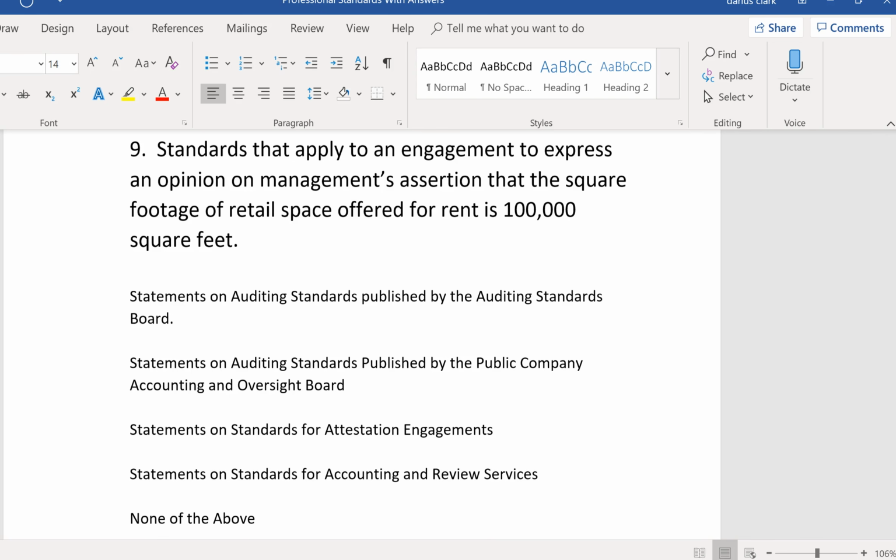We would be gathering evidence. We'd probably bring in some kind of an expert, maybe in square footage, and we would give an opinion, and that would require attestation standards, not audit standards, because this is not an audit of financial statements, even though we're giving an opinion. It wouldn't be audit standards. It would be attestation standards, SSAE.